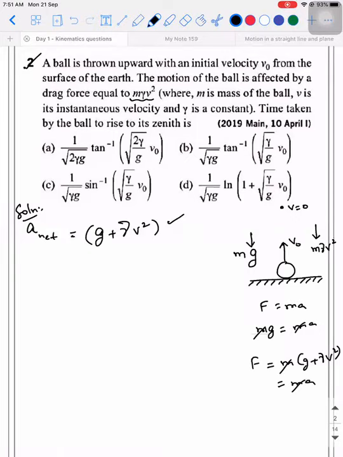Now they are asking the time taken by the particle to reach the maximum height. So wherever you see the word maximum height, the vertical component of velocity is always 0. Not only here, even in two dimensions, the vertical component of velocity is 0.